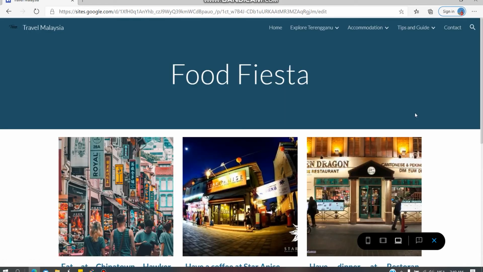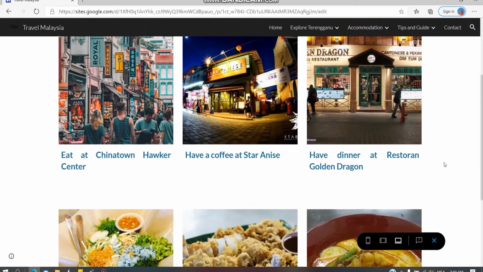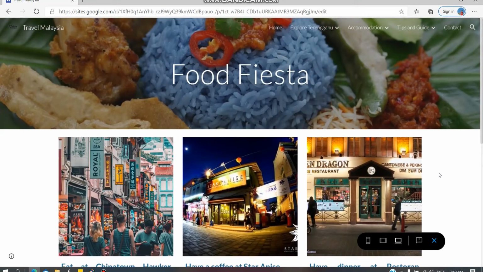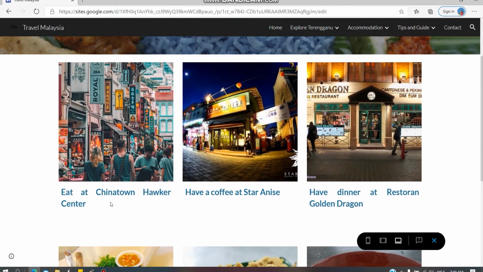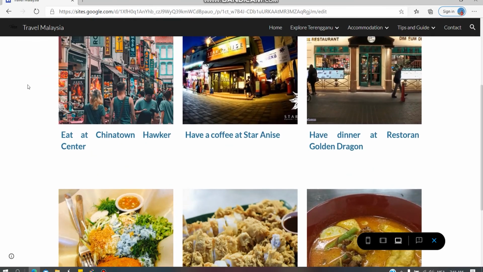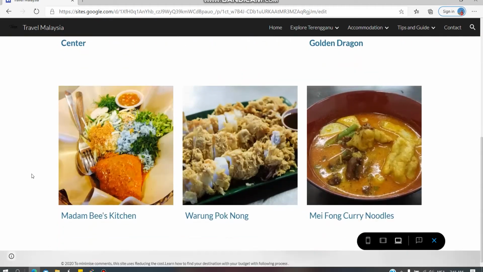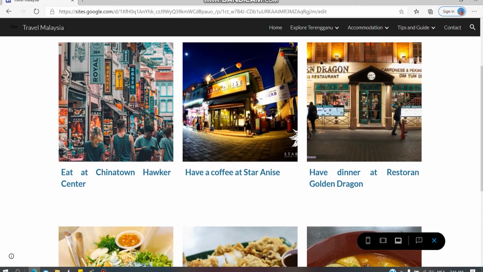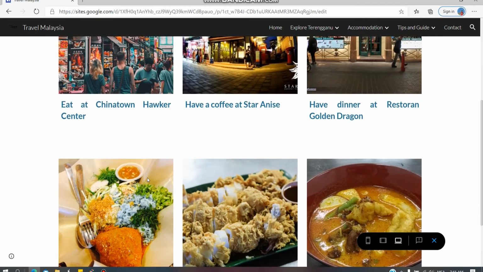In the Food Fiesta subpage, here we will provide best places to eat in Terengganu: Chinatown Hawker, Star Anise. There will be two subsections, each of them has three columns: the picture, the image, and then the title.